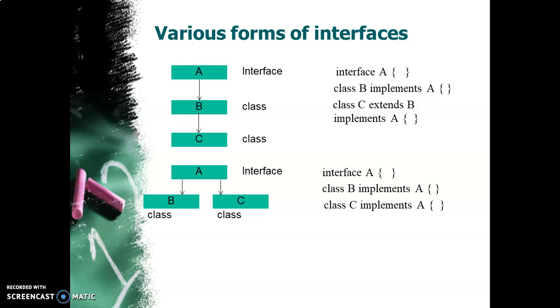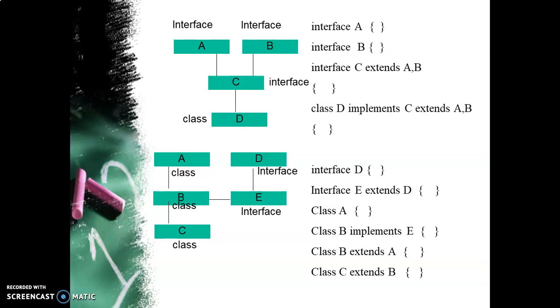So you can see here, A is an interface, and B and C are classes. C is derived from B, and B implements A. So I can have an object of C which can access class B functions and functions declared in the interface also. But then suppose I have two interfaces. A and B are two interfaces, C is another interface, and D is the class.